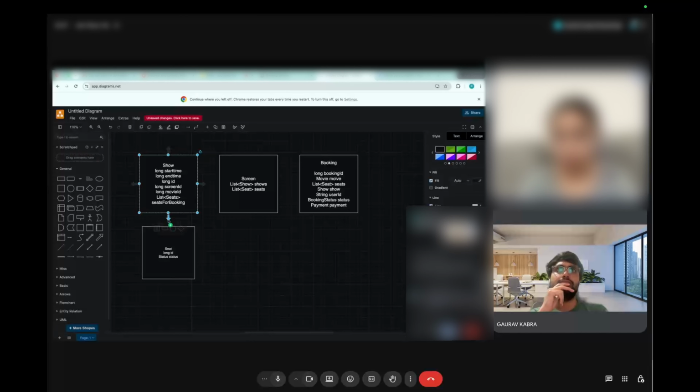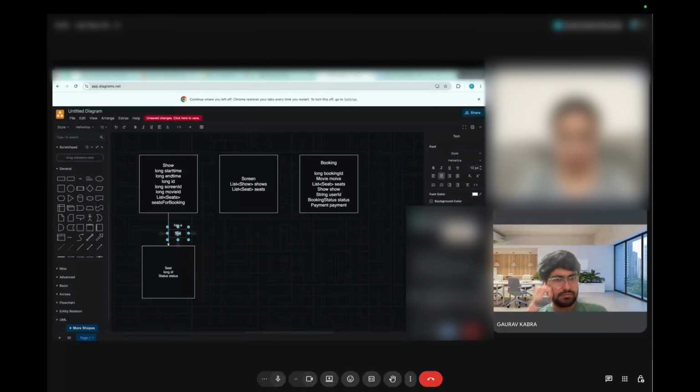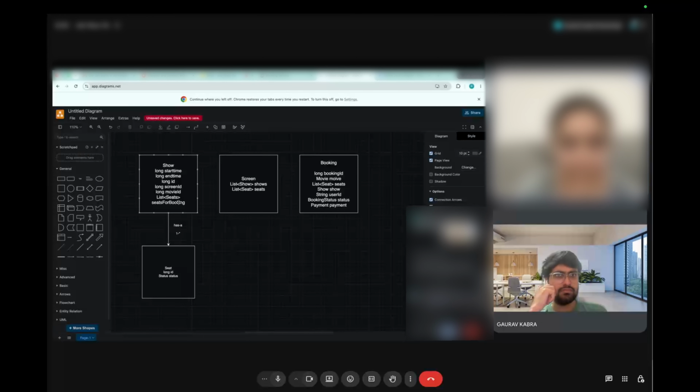So basically, there is a one-to-many relationship between show and seats. Show has a seat, so there is a has-a relationship, and it will be one-to-many. Then the show will have a screen.